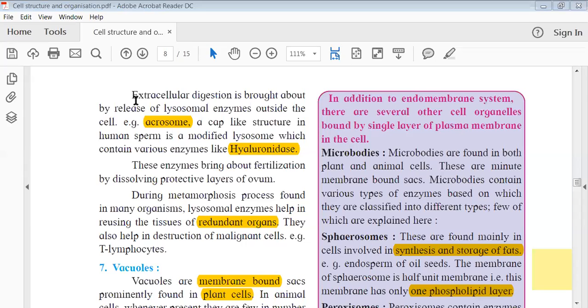Hello, am I audible? Yeah, Nikita. Golgi complexes, lysosomes, endoplasmic reticulum, nuclear membrane are together called the endomembrane system. Yes, but why do they call them the endomembrane system? You are right, they are a part of the endomembrane system. Absolutely correct. You have named lysosomes, Golgi complex, endoplasmic reticulum, nuclear membrane.